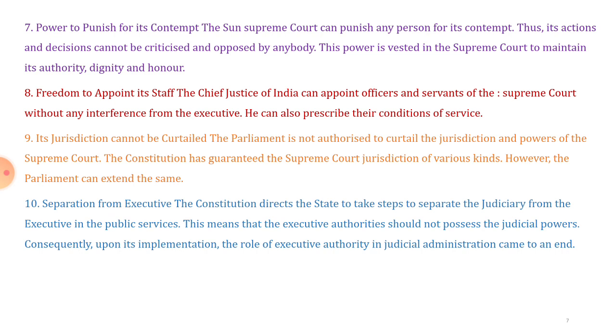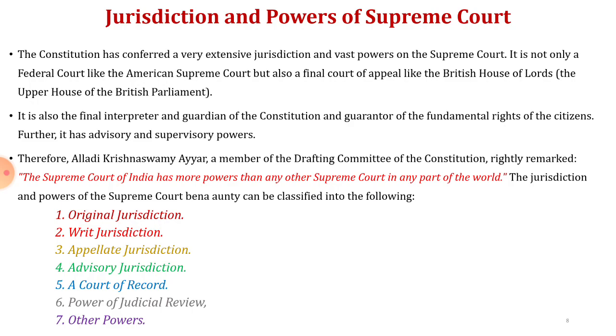And the last point is separation from the executive. The Constitution directs the state to take steps to separate the judiciary from the executive in public service. This means that the executive authority should not possess the judicial powers. Consequently, upon its implementation, the role of executive authority in judicial administration came to an end.